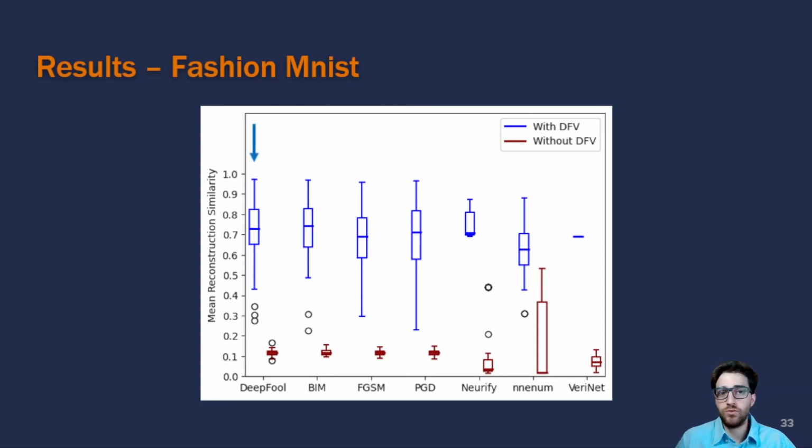As you can see, for each tool there are 2 box plots. The blue ones represent the counterexamples generated while using DFB, and the red ones represent the counterexamples generated when using a regular DNN without DFB. The main takeaway here is that the MRS for the counterexamples generated by using DFB are much higher than the ones generated by using a DNN alone. Thus, DFB is indeed making falsification and verification aware of the data distribution, since the produced counterexamples are much closer to the original dataset images.